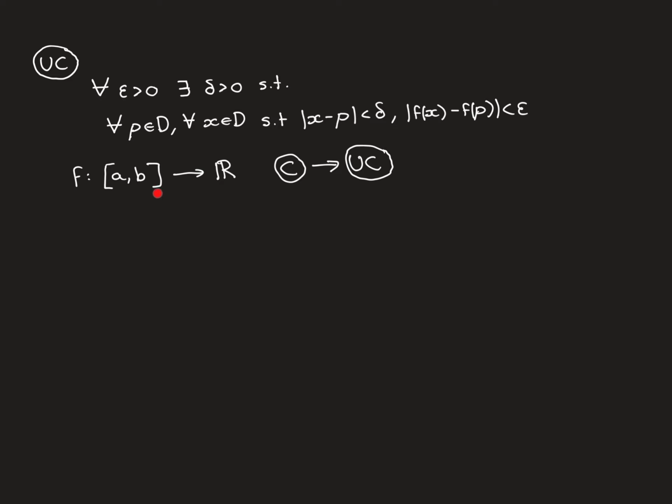Any function that is continuous everywhere over a closed bounded interval is also going to be uniformly continuous over that closed bounded interval, and we're going to spend the rest of the video proving that.